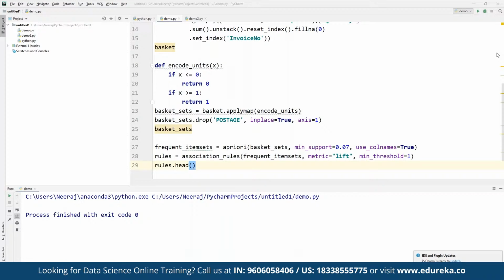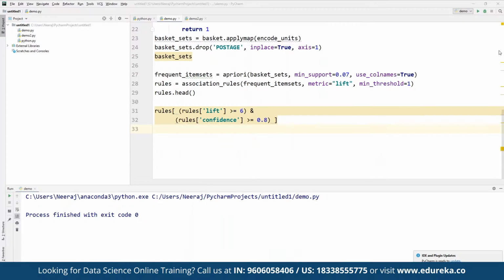If we run this, we'll be able to see the output directly in the section altogether. So here we can simply run the rules. And then if we run rules here, we can define rules for lift, where it is going to be defined as a value greater than 6, and the rules where the confidence value is going to be 0.8 altogether. So that's how we can make use of the apriori algorithm here.